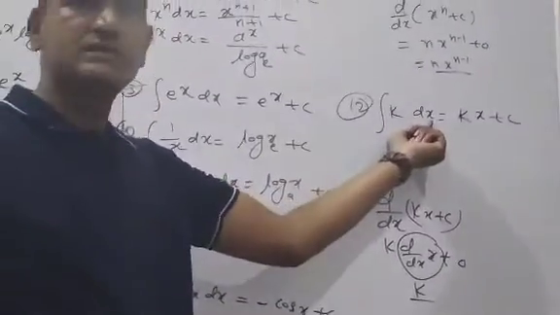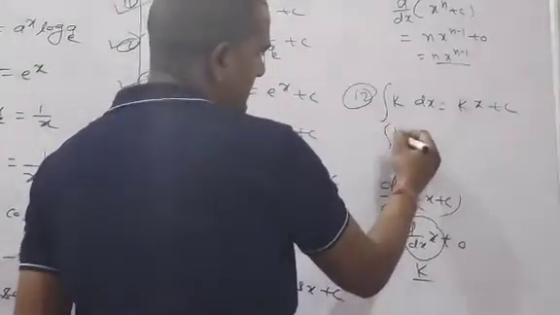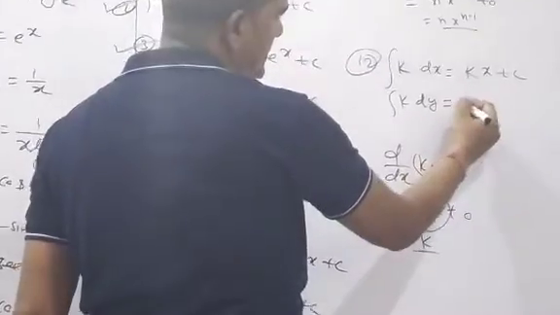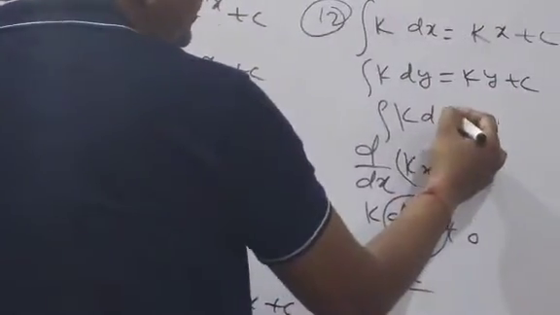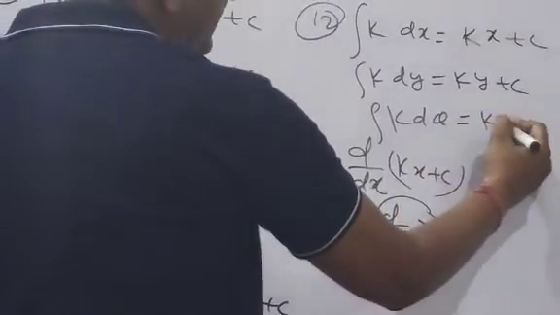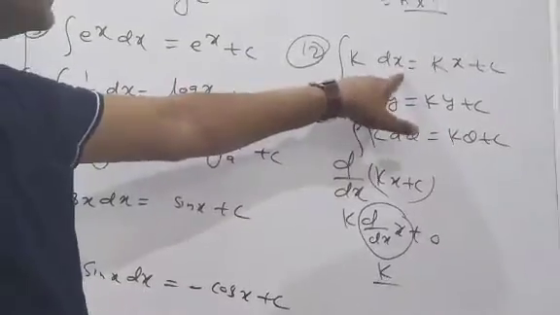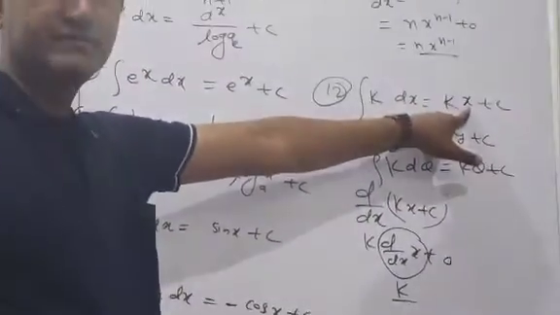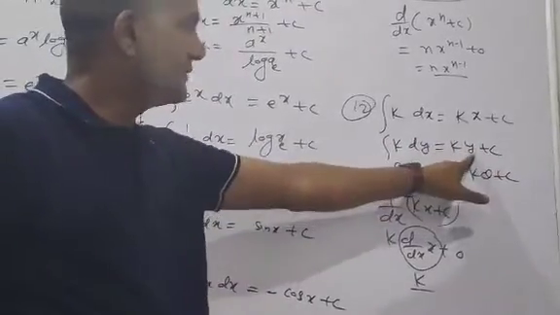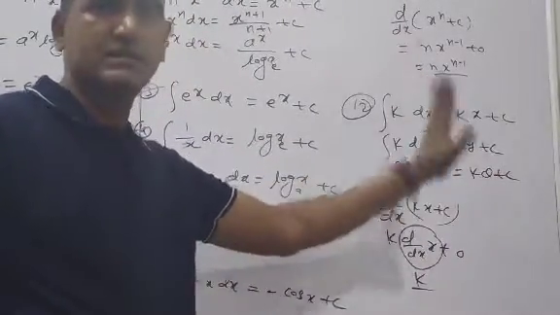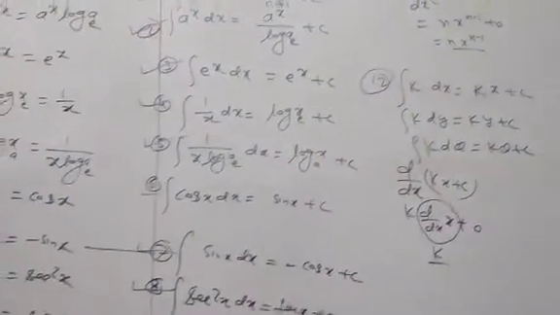Means whatever variable is there, the same variable goes here. Suppose k into dy is equal to what? k into y plus c. Suppose k into d theta is equal to what? k theta plus c. Clear? Means according to these variables we have to write down here. Understood? If x is there, write x here. If y is there, write y here. If theta is there, write theta here. Whatever variable is there, you write here. Understood? Now going to give examples.